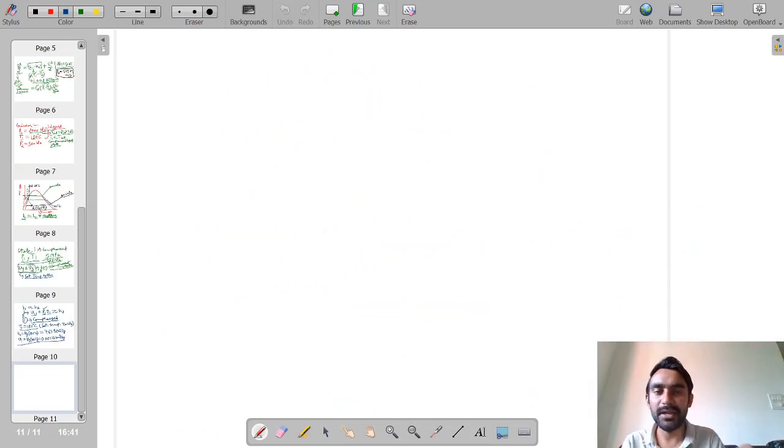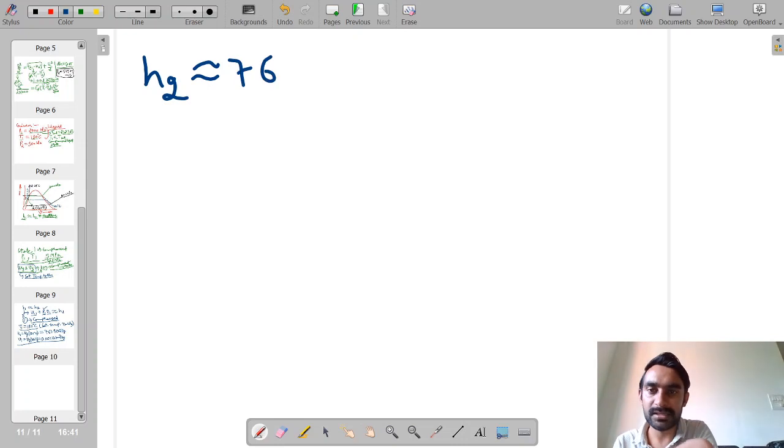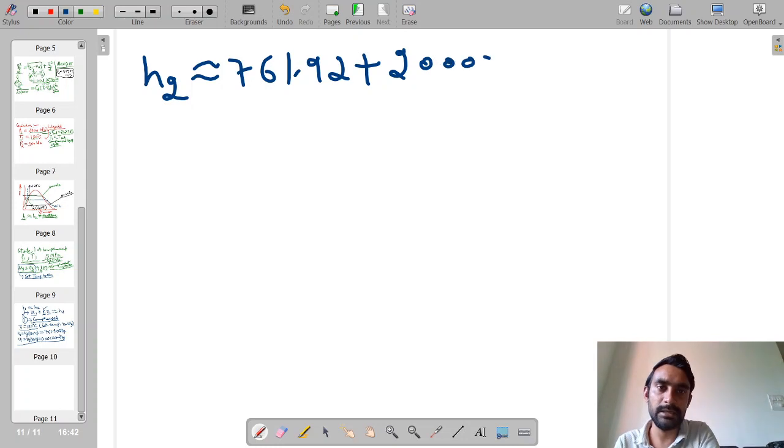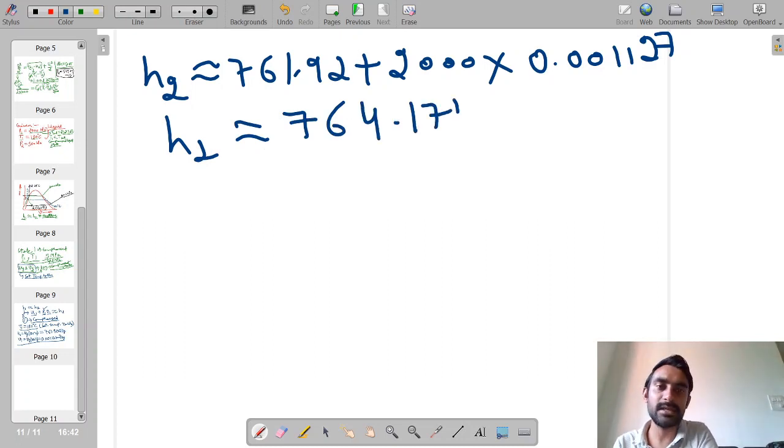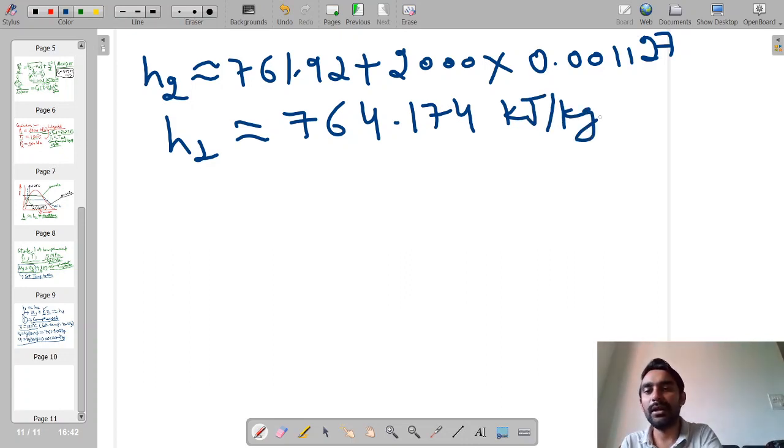So what we will find is that our H2 is nearly equal to 761.92 plus 2000 into 0.001127, and it comes out to be 764.174 kilojoule per kg. Okay, so this is the value of enthalpy which we have got at the final state.